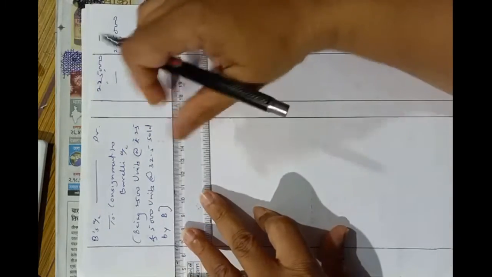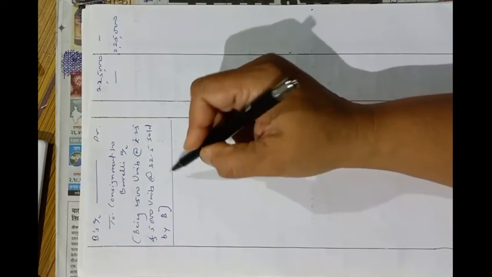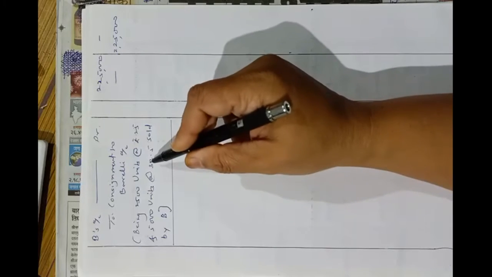They told us in that point. Next point, on 30th April we sent the account sales. So this is according to account sales.